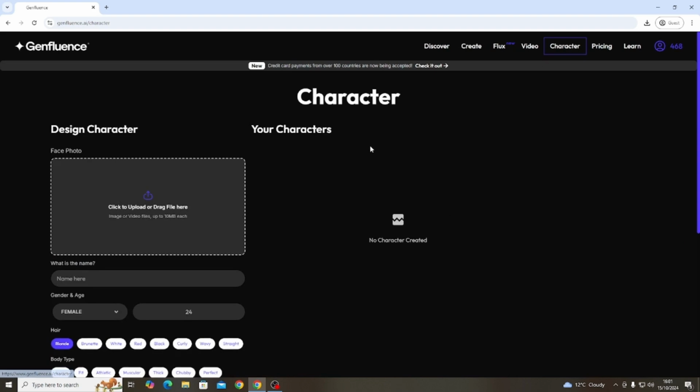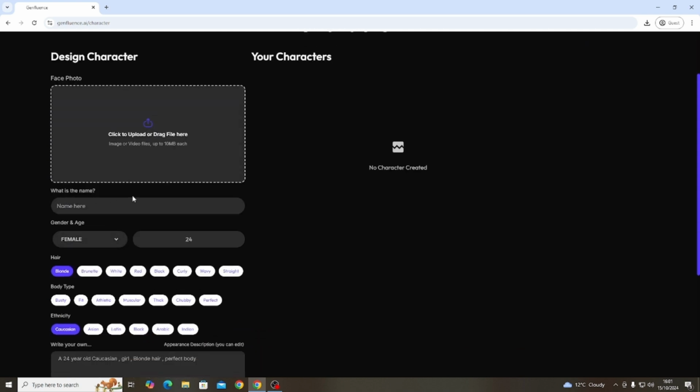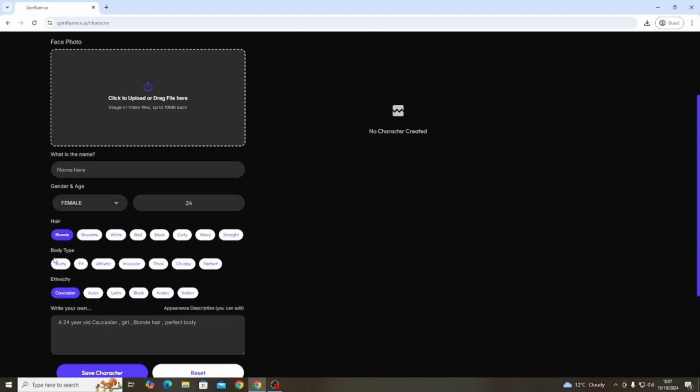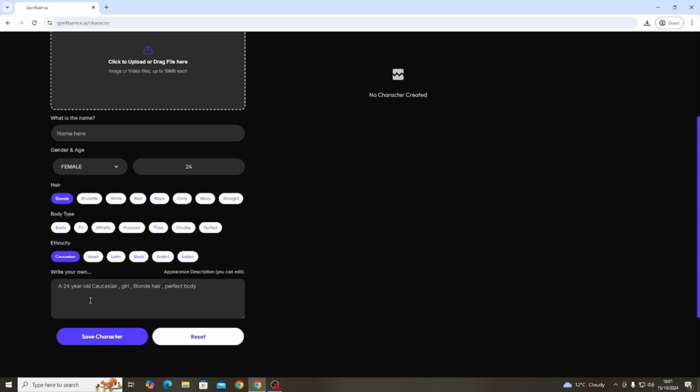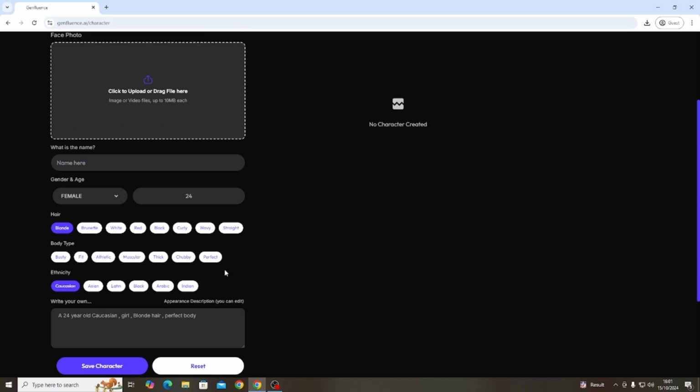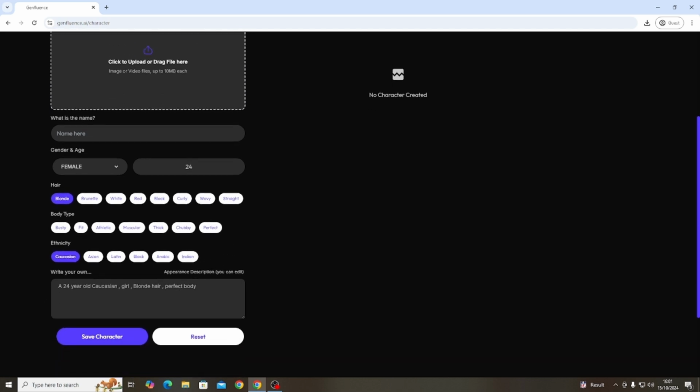then you want to come up here to the character option. This is where you can create your own character. As you can see here, the face photo, so you just want to drag that file over to here, then whatever her name is, so your character name might be Lisa or something, so just type Lisa, then obviously female, then the age. It doesn't matter the age, just make sure it's young, so I'd probably just put about 19 to 20 years old, then obviously the hair colour, the body type, and the ethnicity. Then of course you can write on here, but I usually just prefer to let this decide what's actually the description of it. So I'm just going to fill all that out, then I'll come back.